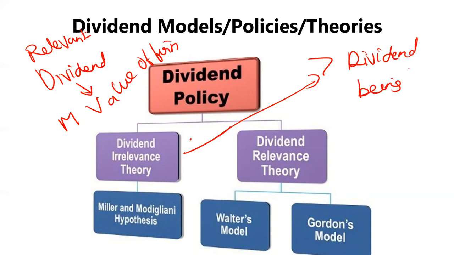So in case of irrelevant policy, we have only one theory, the Modigliani Miller hypothesis. Jokes apart, in dividend irrelevance theory we have to study Modigliani and Miller, and in case of relevance theory we have to study the Walter model and the Gordon model.